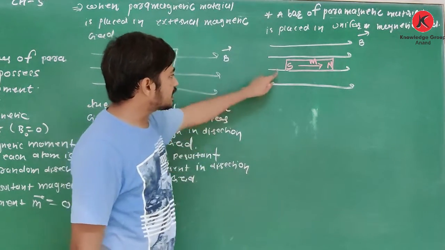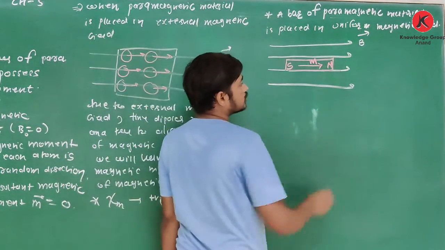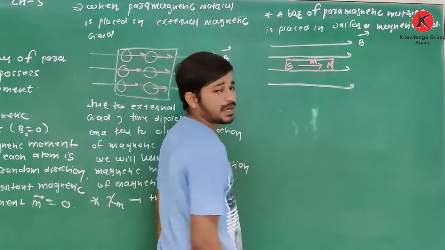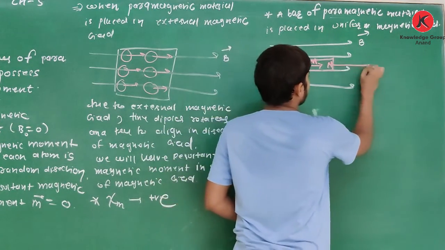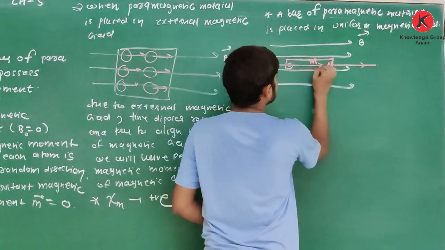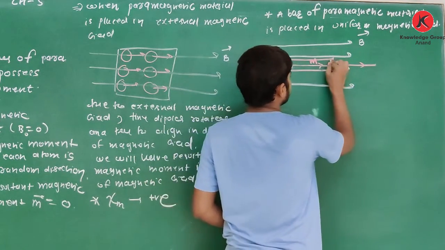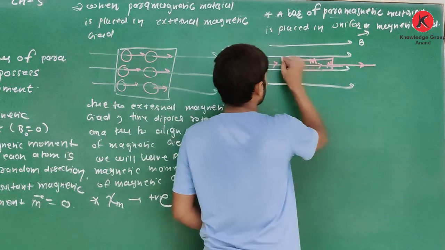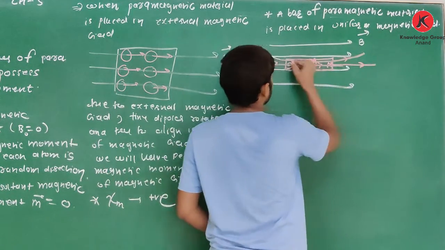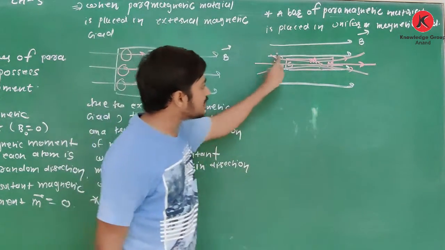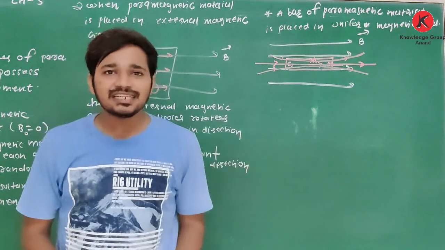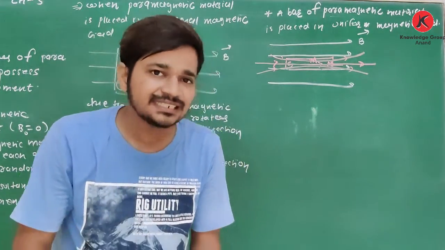Here, due to this paramagnetic material, the magnetic field which is produced is in the same direction. Clear about this? So now in this region, does the resultant magnetic field increase or decrease?